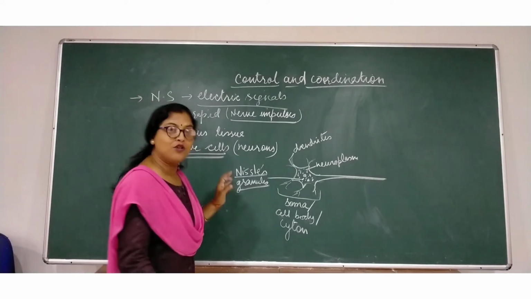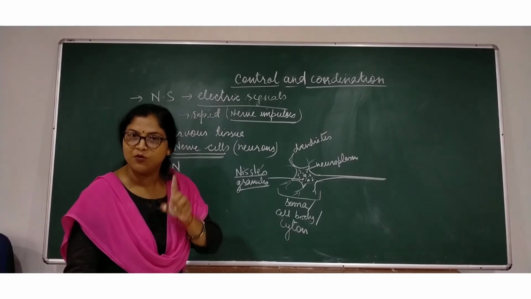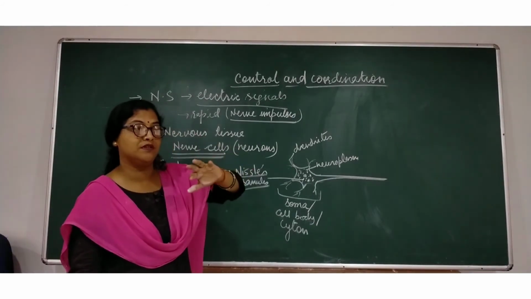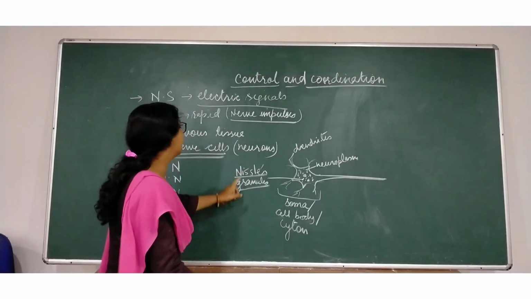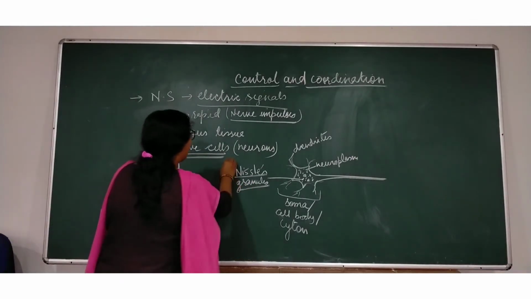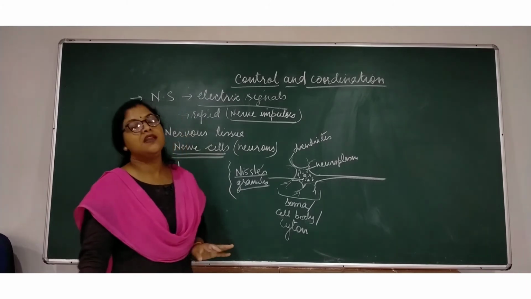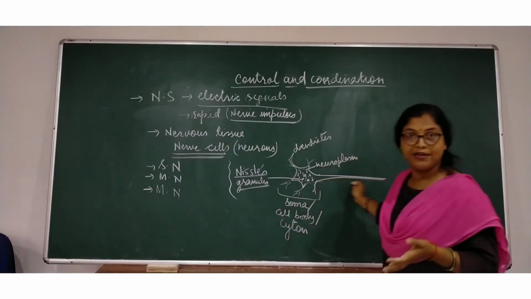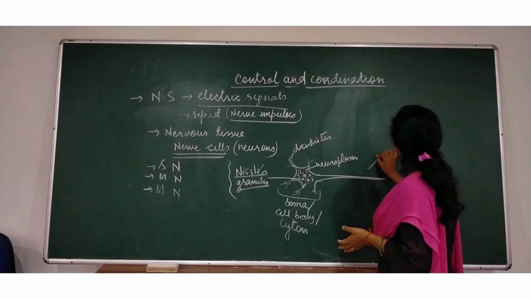They were first seen by Nissl, so they are named after the scientist. This elongated part is known as the axon.